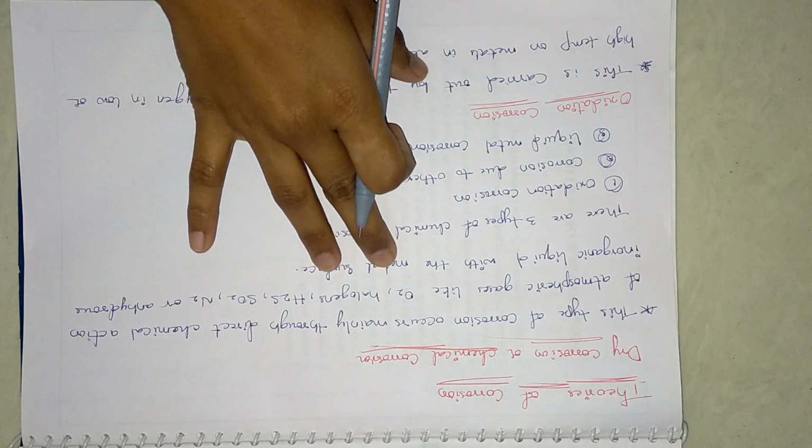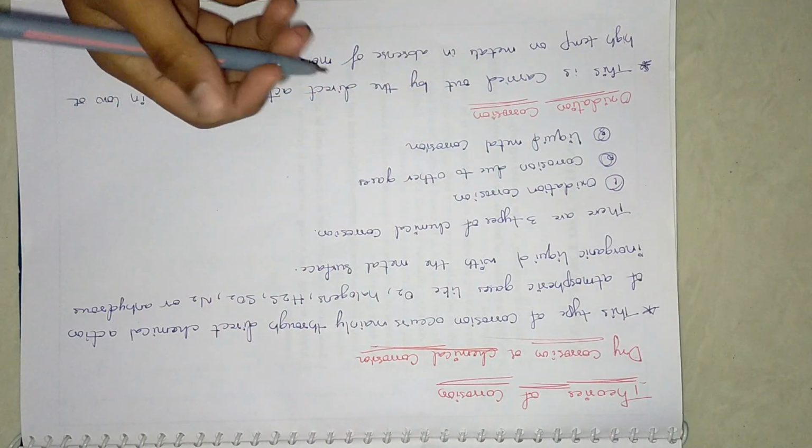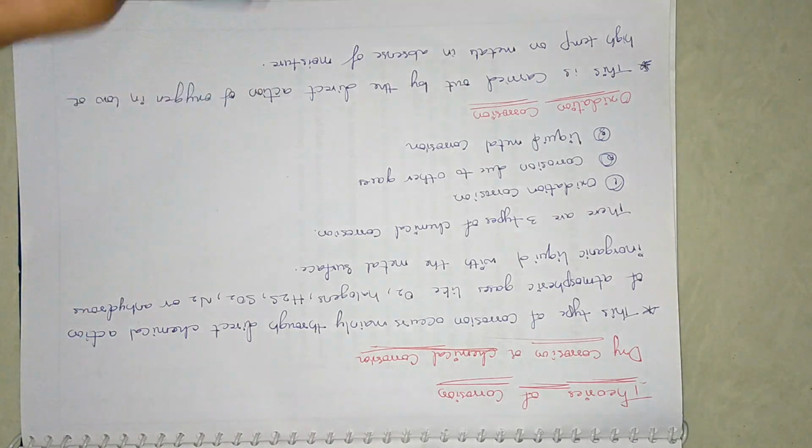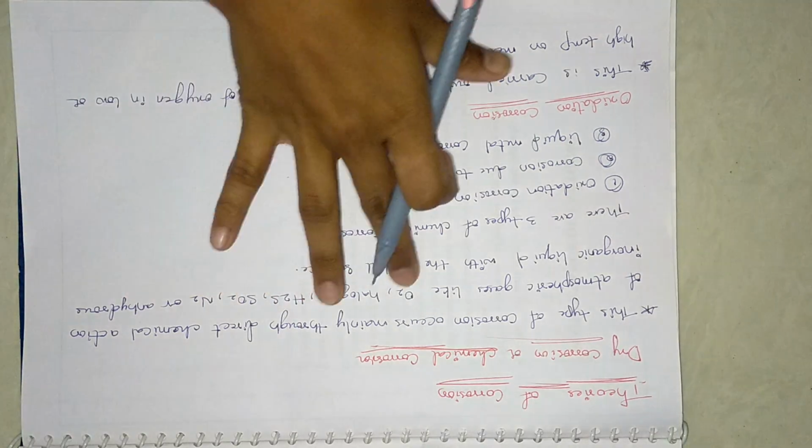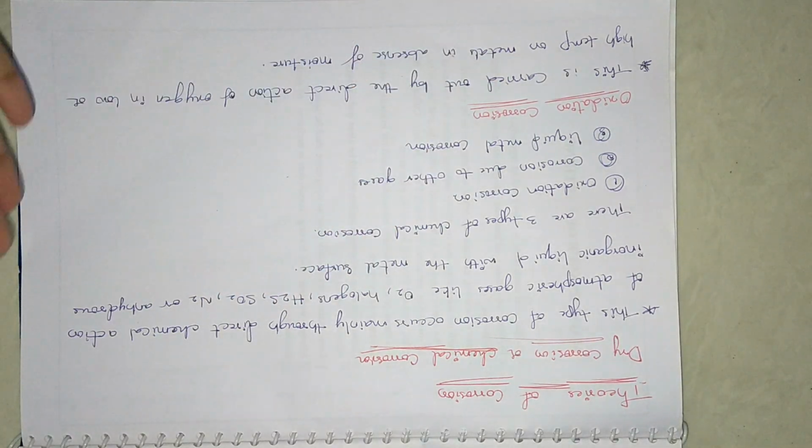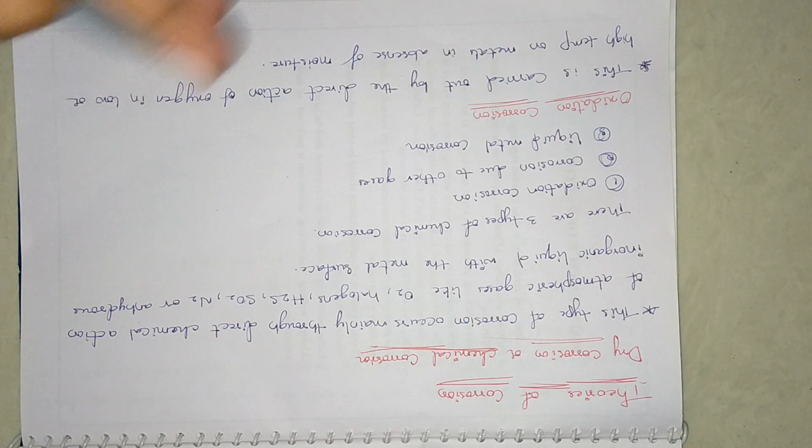In this dry corrosion we have three types. That means, how can a metal undergo the process of corrosion? In presence of oxygen we can have different states, like solid state, liquid state, or a chemical state. So we have different types.